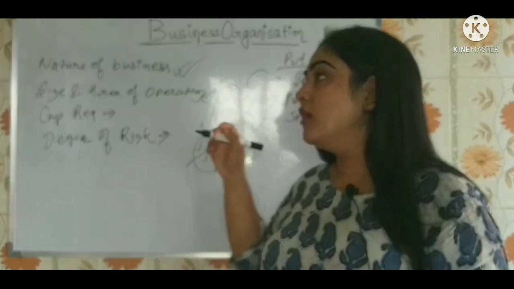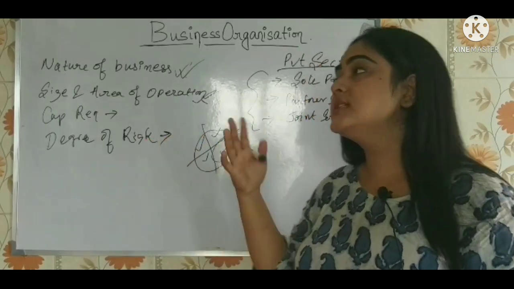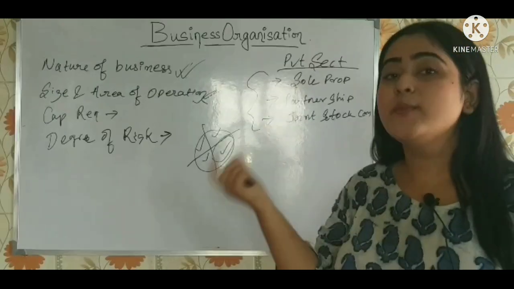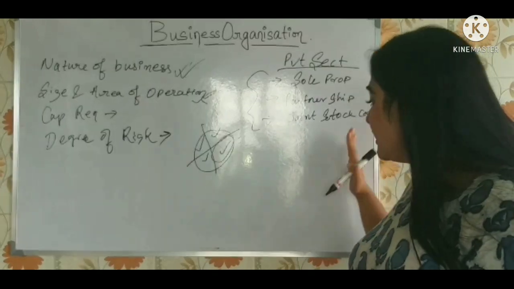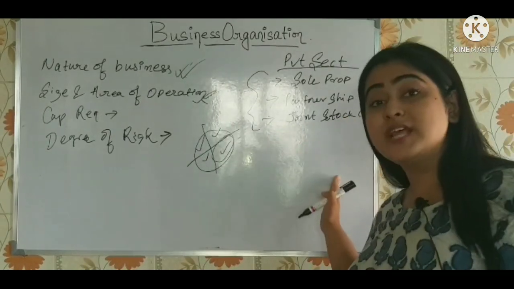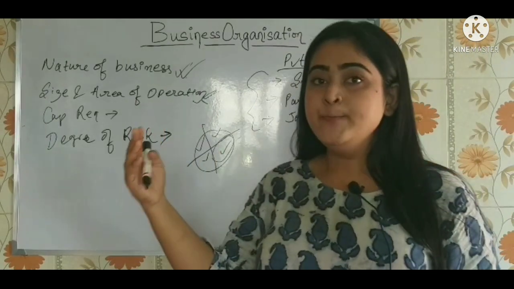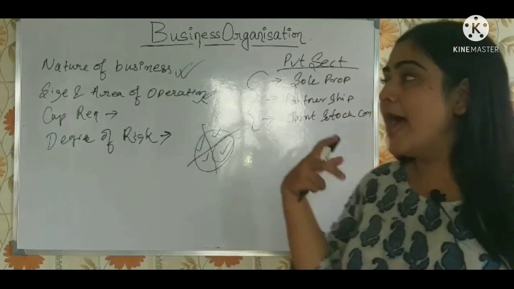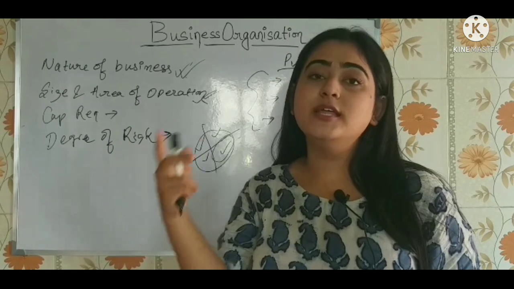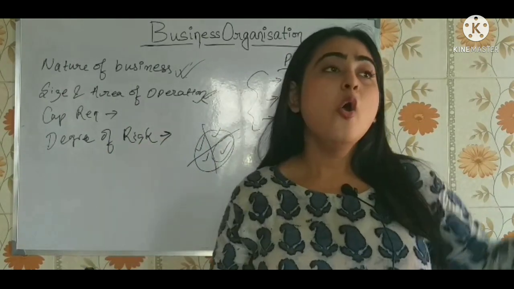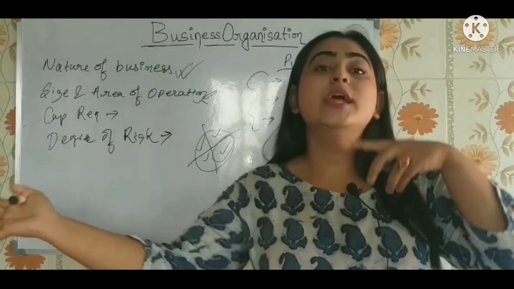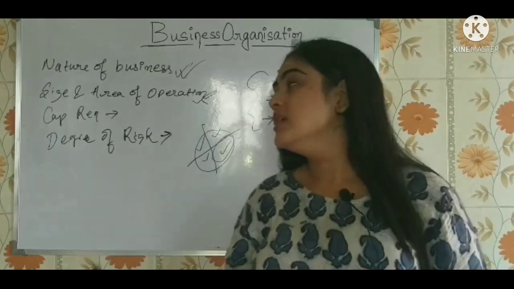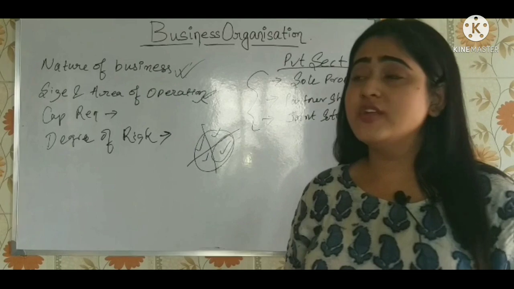So if assets are purchased, they are in the name of the company, not in the name of the owner, right? The liability is the company's own. If there is a liability and the company has assets to pay it, then those are what is to be sold. The owner's assets are not included in the liability of the company, right? So it has a much lesser degree of risk.